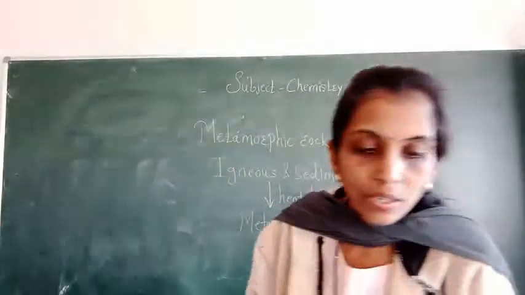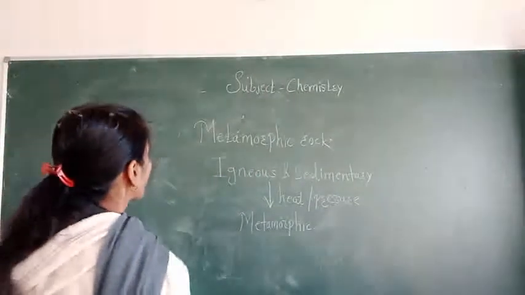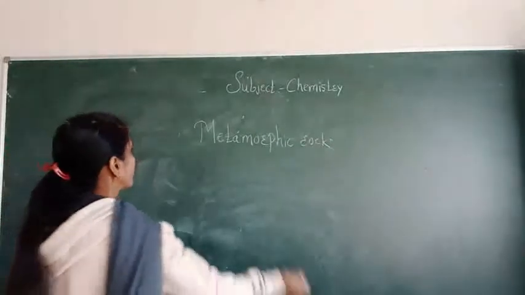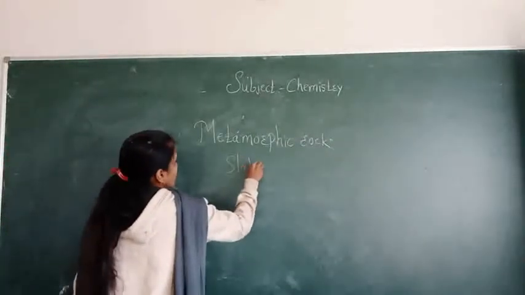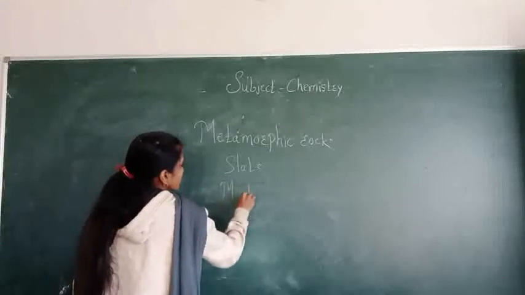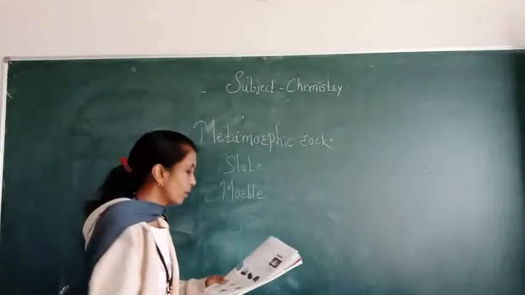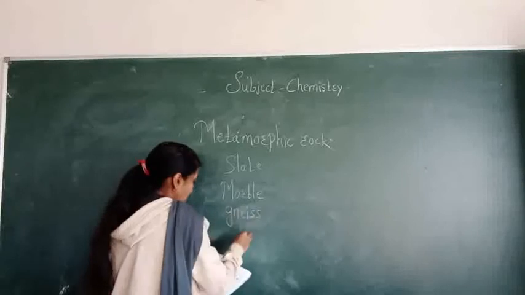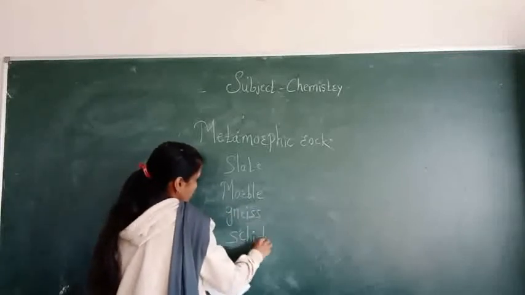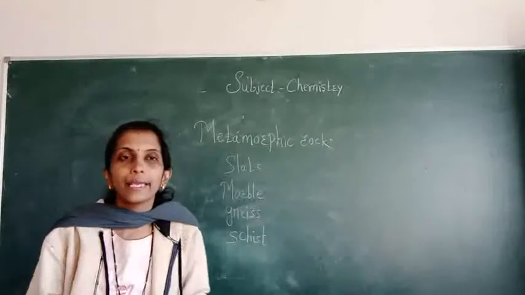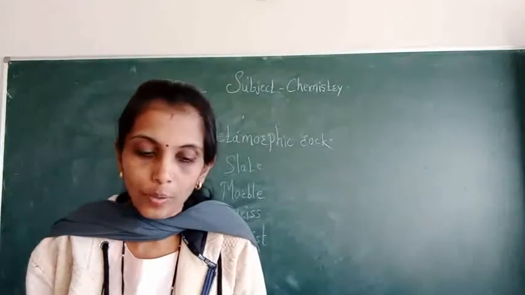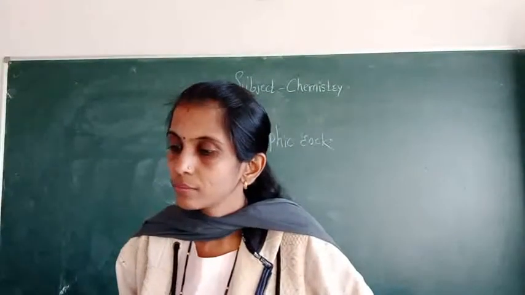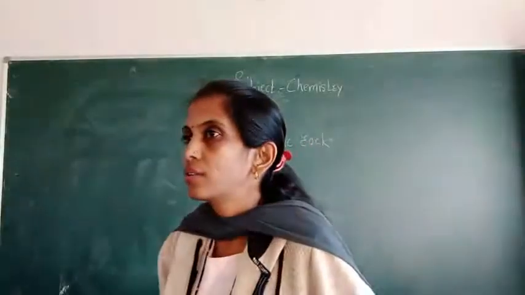So which are the metamorphic rocks? See, slate, marble, gneiss, and schist are the examples of metamorphic rocks. See first, which? Schist. The C is silent.